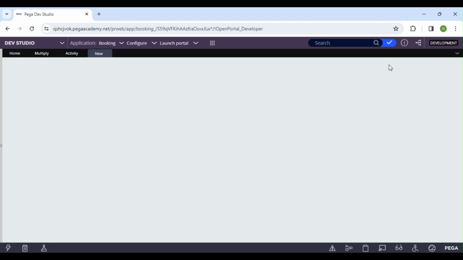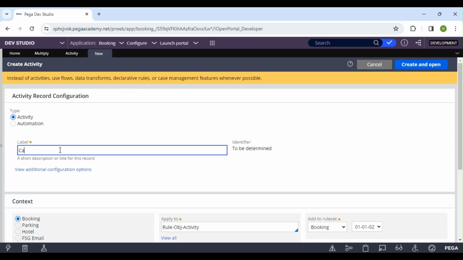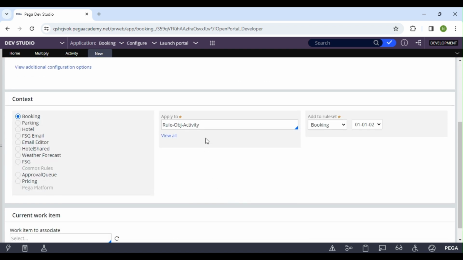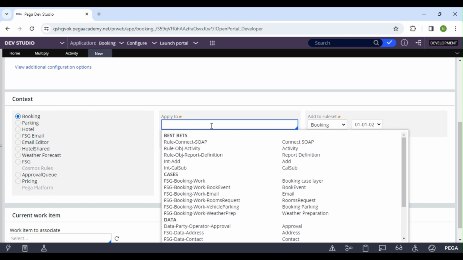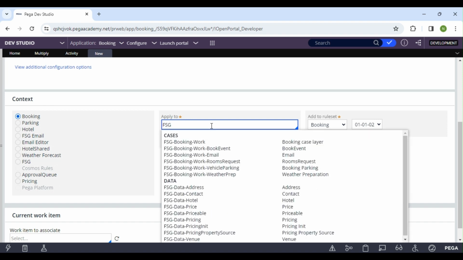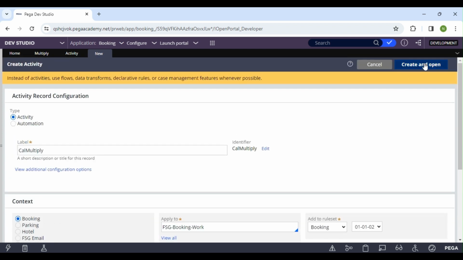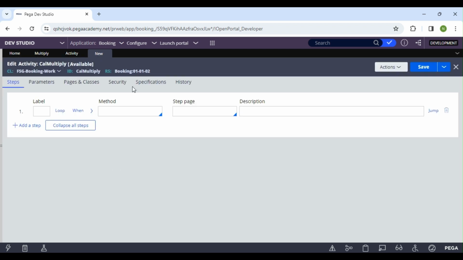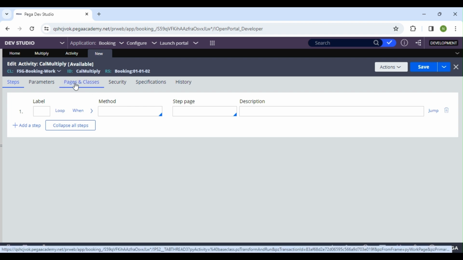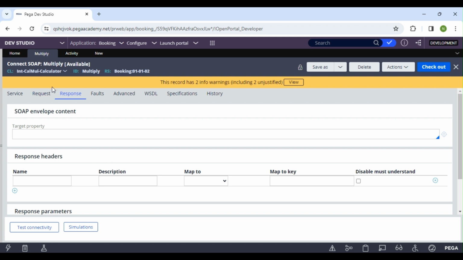I'll create an activity, and I'm going to keep this in my work class, FSG booking work. Just create and open. Now we need to set the input parameter in the exact page context we have in this request.